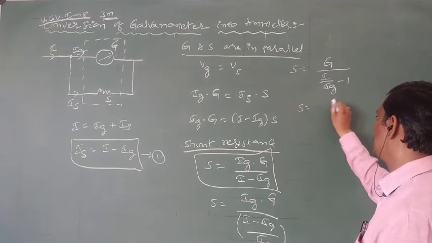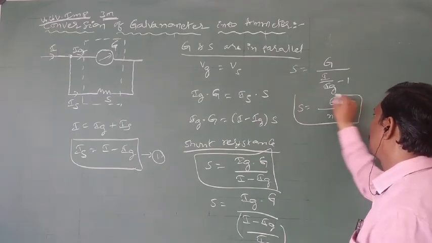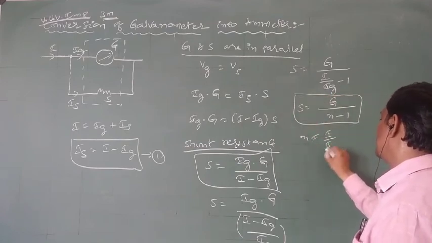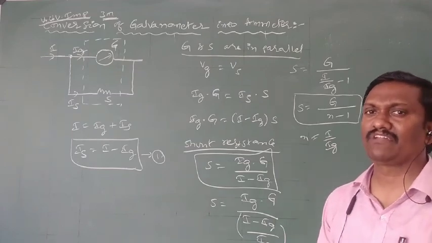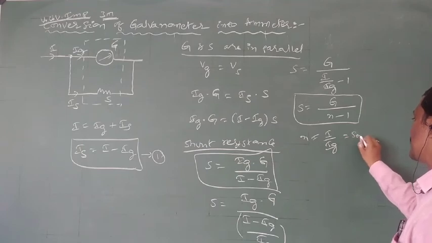Or S is equal to G by N minus 1, where N is equal to I by IG. The ratio of total current to galvanometer current is called N. And N is also called the sensitivity.